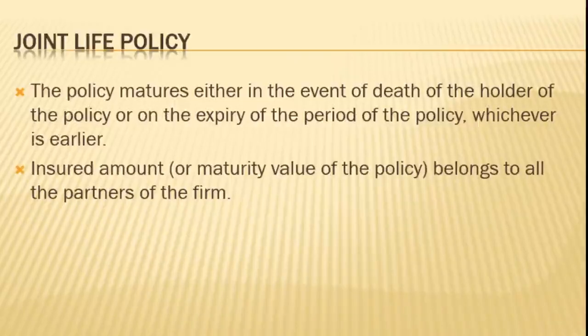The joint life policy matures either in the event of the death of the policy holder or on the expiry of the stipulated period of the policy, whichever occurs first.